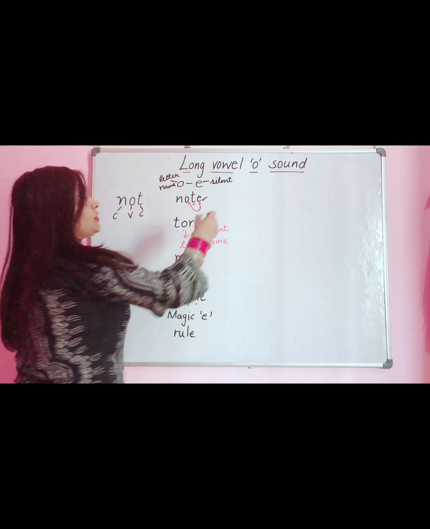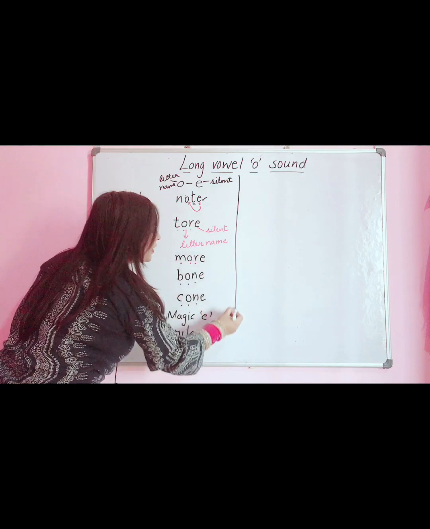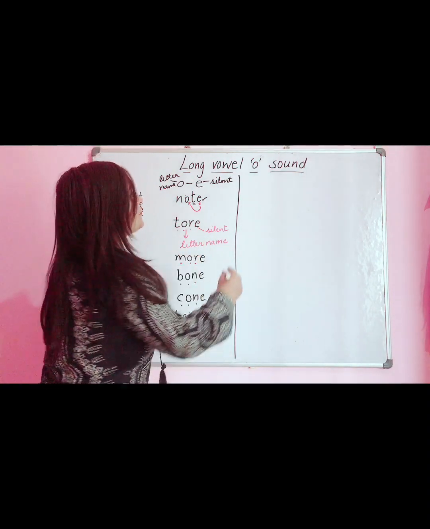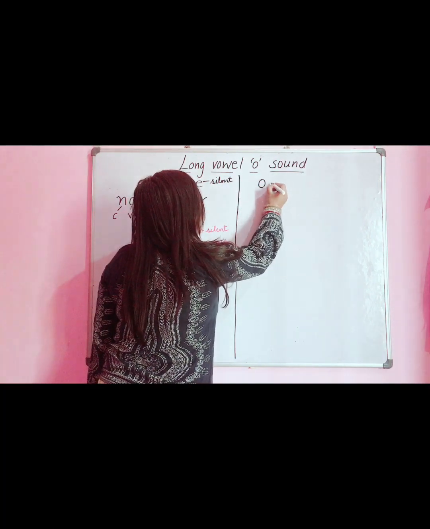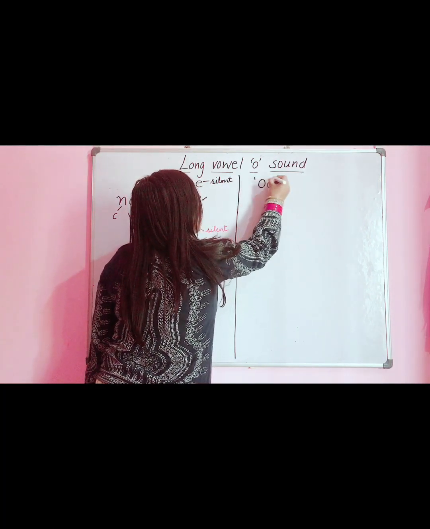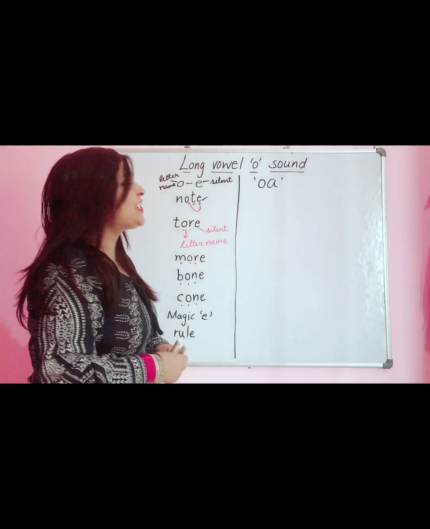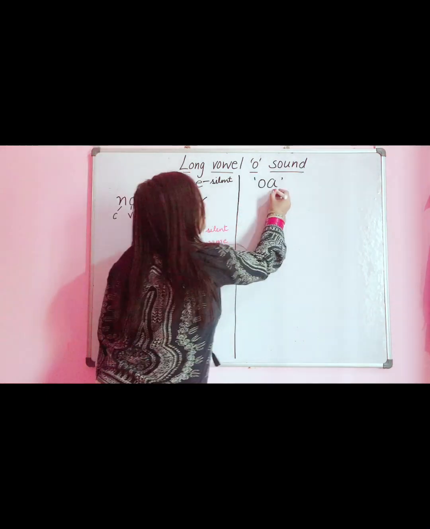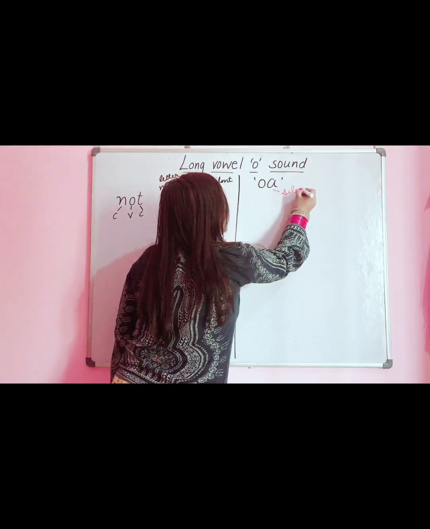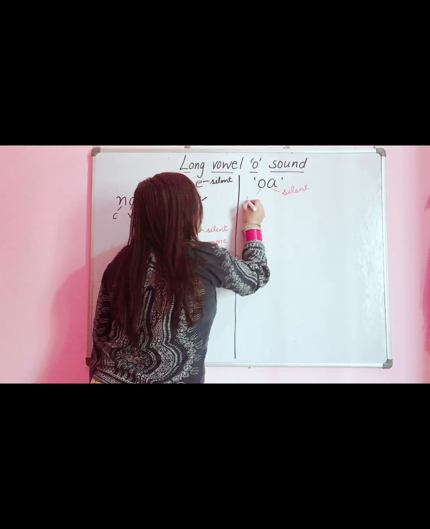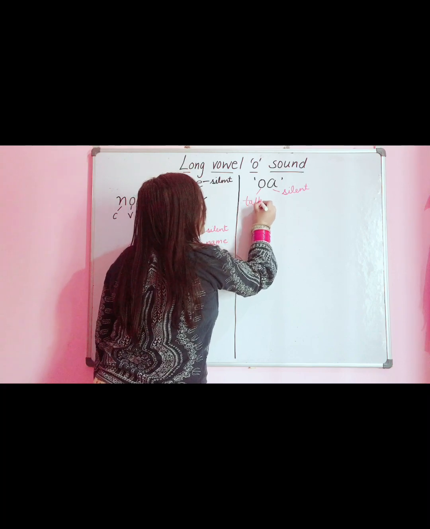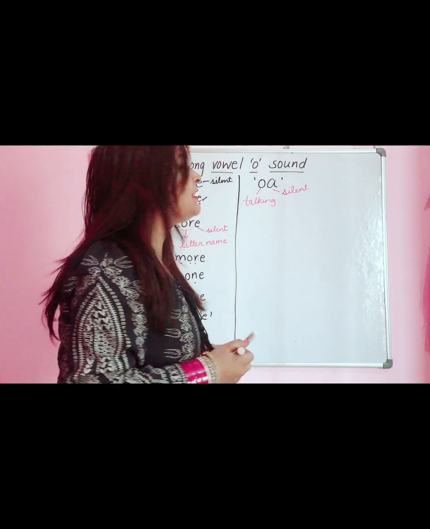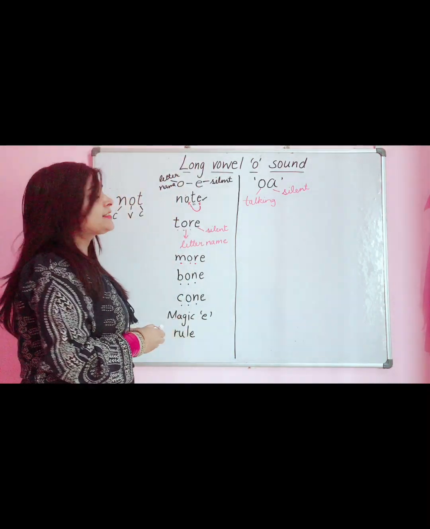This is called the magic E rule. We had this magic E rule for A and I also. Let's see more rules in which letter O takes out the long sound. The second rule is when vowels O and A are together. Again it will follow the same rule: when two vowels go walking, second becomes silent and first does the talking. So the entire talking will be done by letter O, that also the long sound, the letter name. Let's see the examples.